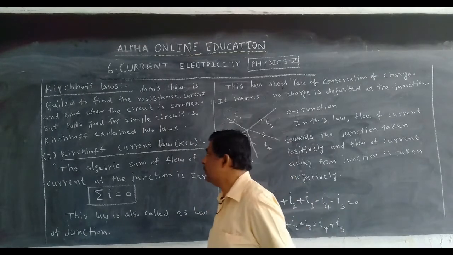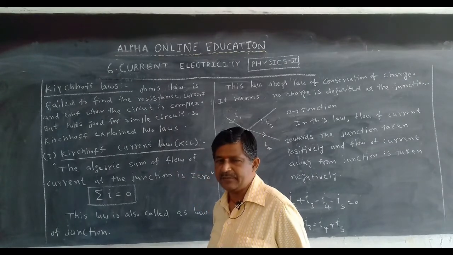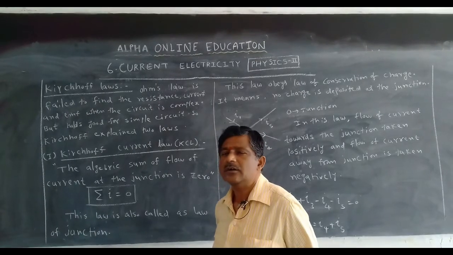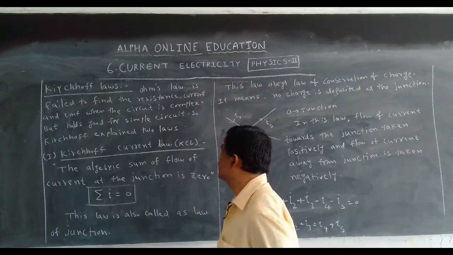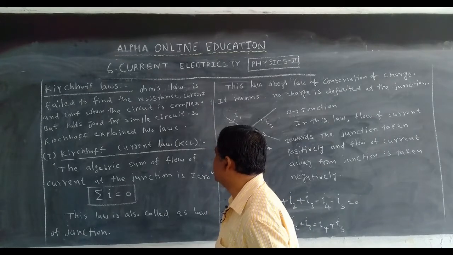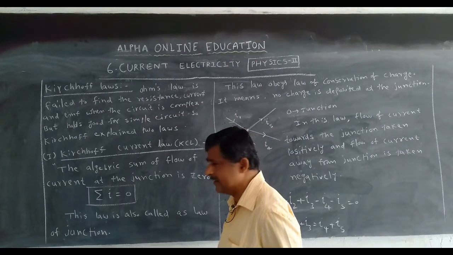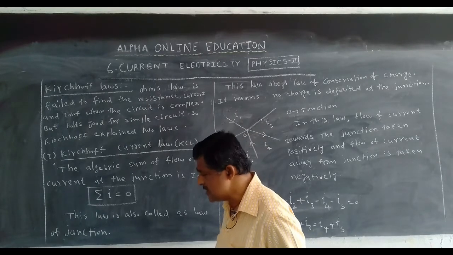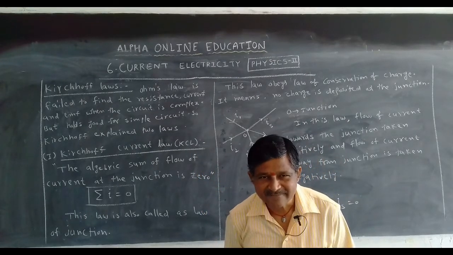Now the topic is Kirchhoff laws. Scientist name: Kirchhoff. Ohm's law, we know that V is equal to IR. Ohm's law fails to find the resistance R, current I, and EMF E when the circuit is complex.